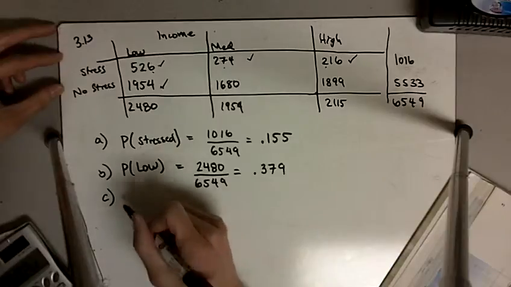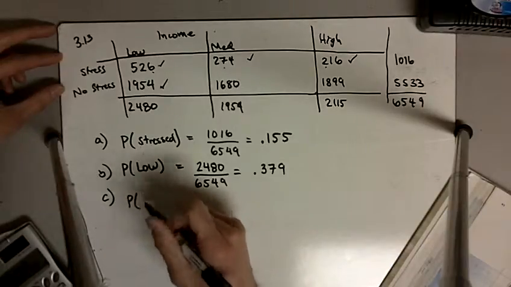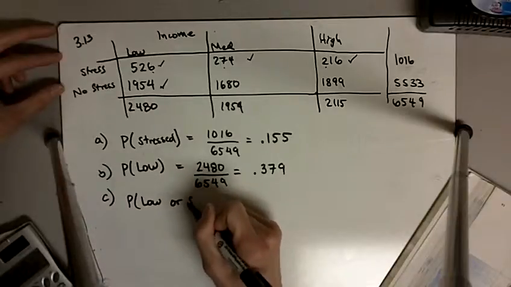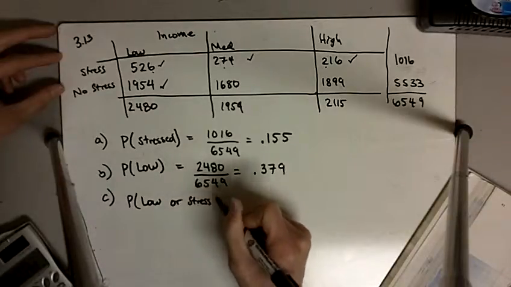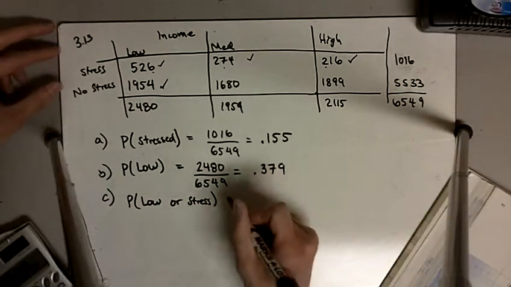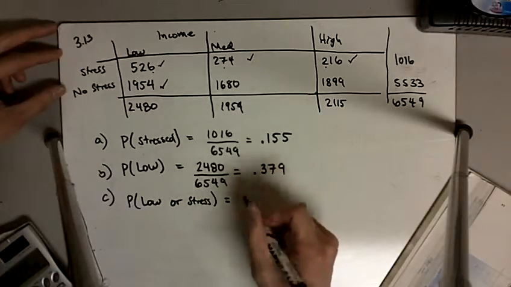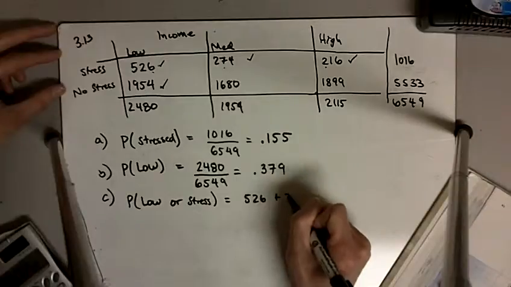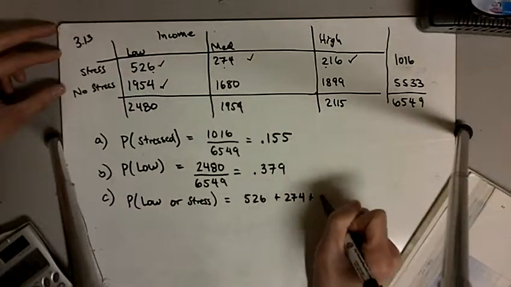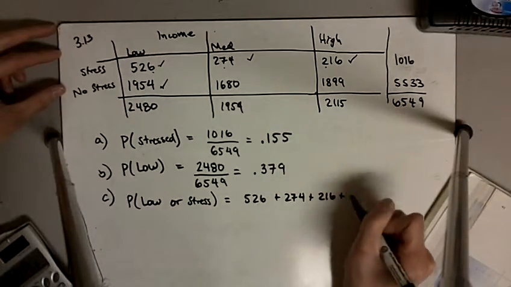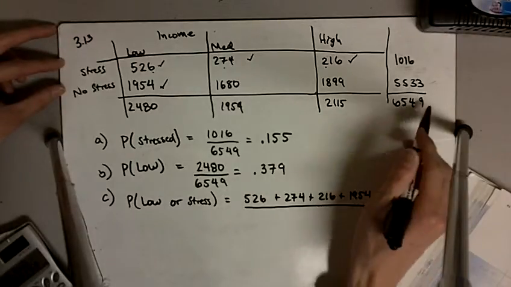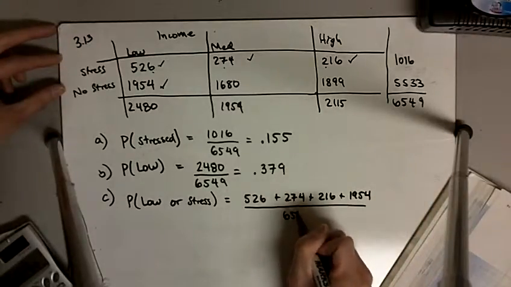So probability of low income or stress, implying or both, we can just add these numbers up, 526 plus 274 plus 216 plus 1954 divided by every single person in the study,